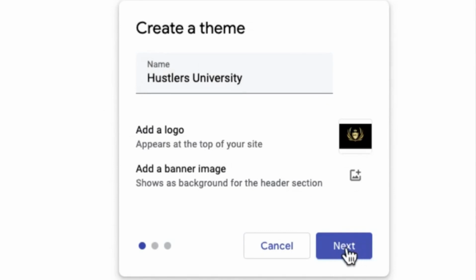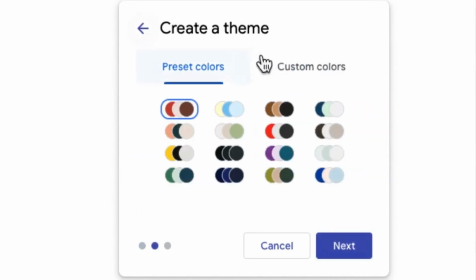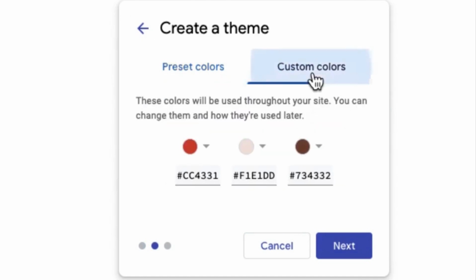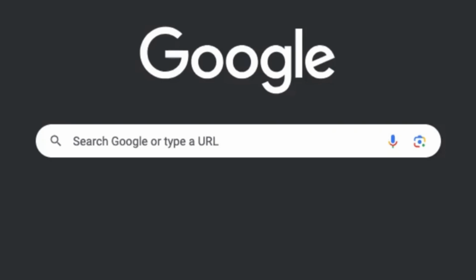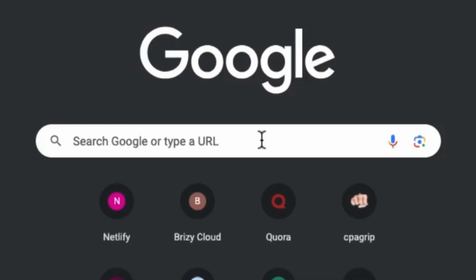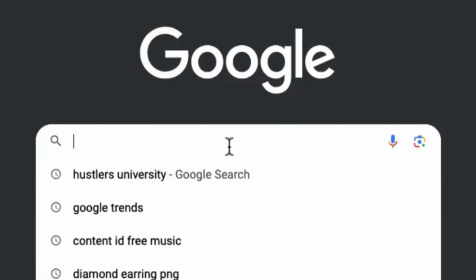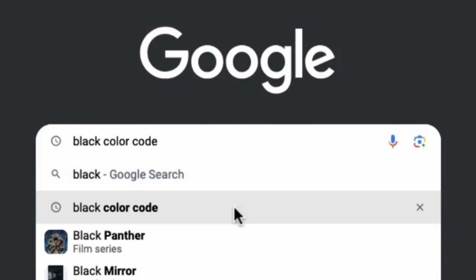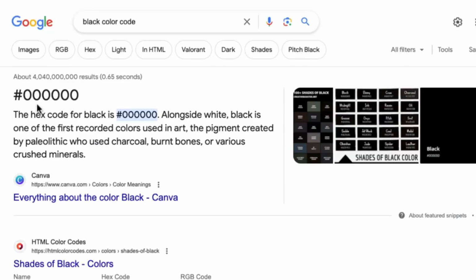What I'm going to do is click on next. Once I click on next, you can see it says create a theme. You can see these are the colors that you can choose, but we're not going to choose any of these colors. We're going to come over to where it says custom colors right here, click on custom colors, and go ahead and open up a new tab. Once you open up a new tab, come over to Google and type in black color code. I'm going to type in black color code, click on that, and you're going to see that the color code for black is actually #000. So I'm going to go ahead and copy this.